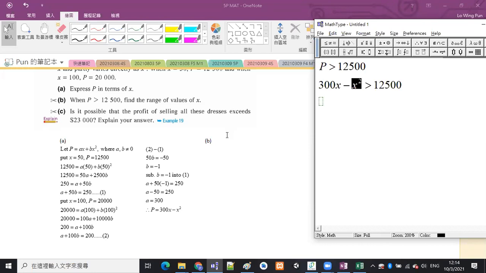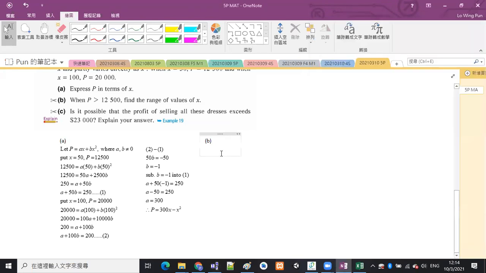So we are going to move all the terms to the right hand side. So 0 is larger than x squared. This time is minus 300x and then plus 12500. Can you get this? And then write this thing on the left. It should be less than 0. Okay, and then we will shift to the Formula 1 and the happy face.